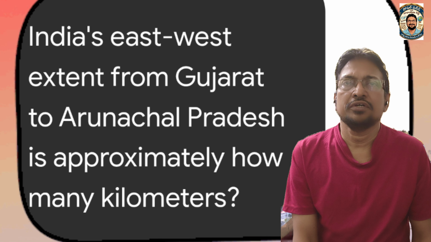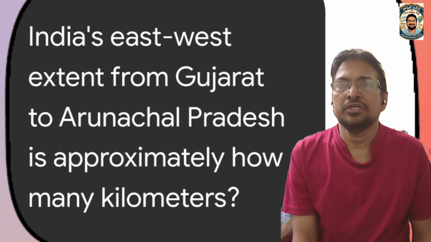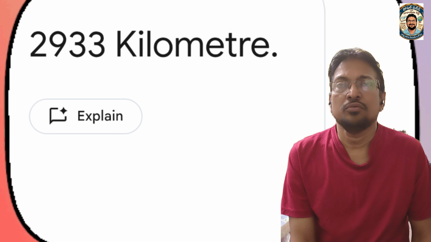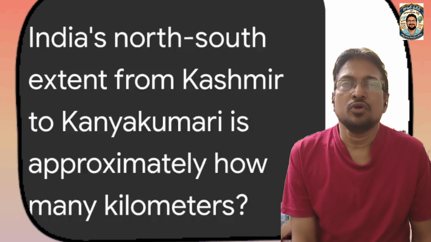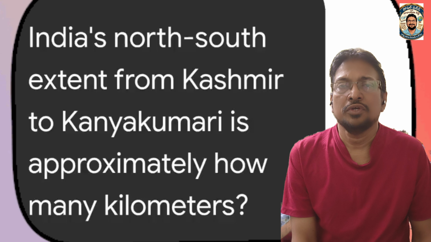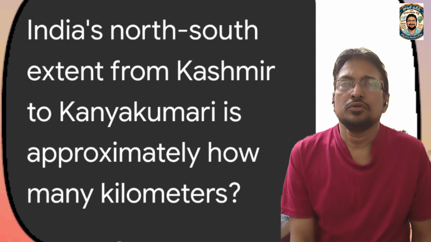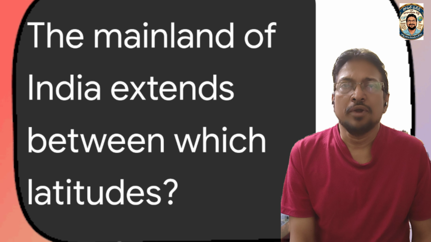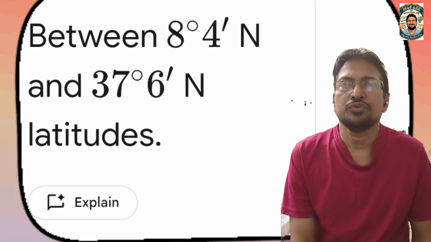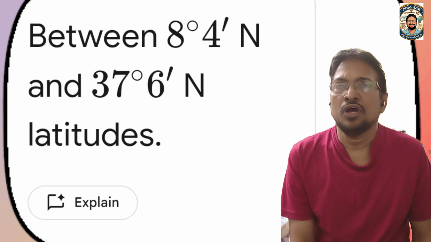India's east-west extent from Gujarat to Arunachal Pradesh is approximately how many kilometers? It is nearly 2,933 kilometers. India's north-south extent from Kashmir to Kanyakumari is approximately how many kilometers? It is nearly 3,214 kilometers. The mainland of India extends between which latitudes? 8 degrees 4 minutes north at the southernmost, and 37 degrees 6 minutes north at the north of our country.